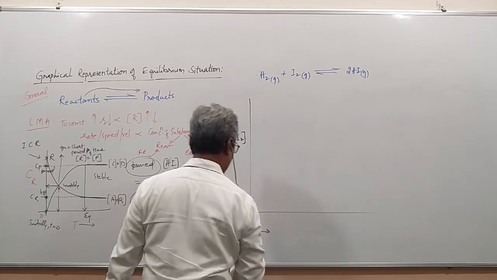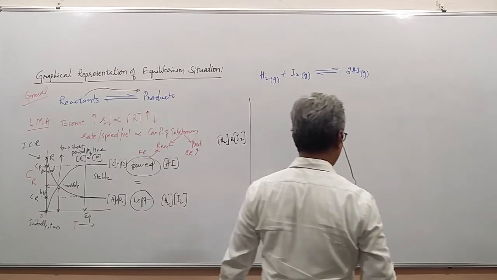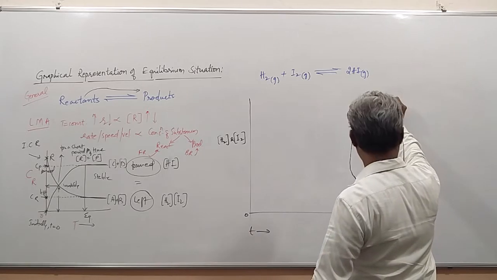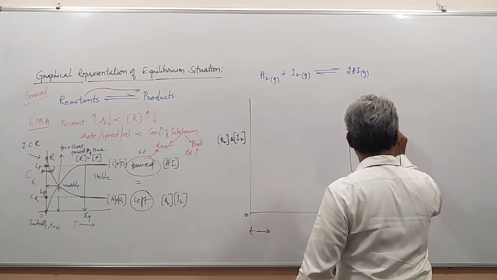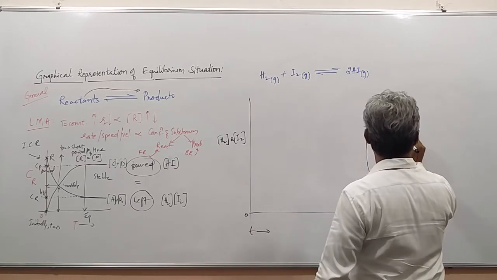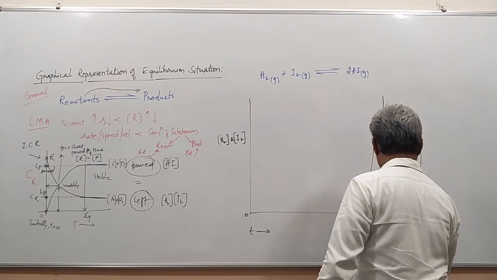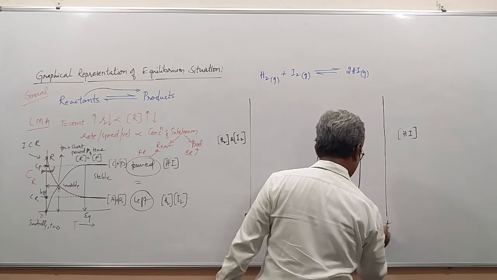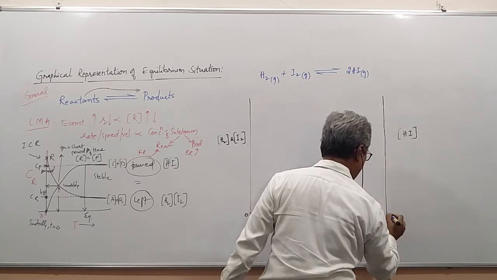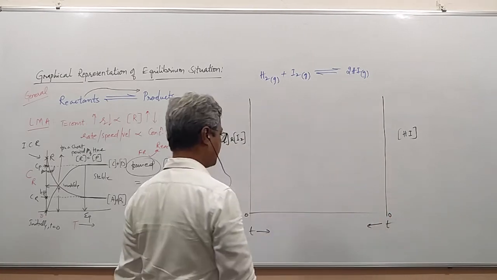This is the initial condition. And then we put the concentration of hydrogen iodide here, and this is the time axis for hydrogen iodide concentration. This is the zero line.